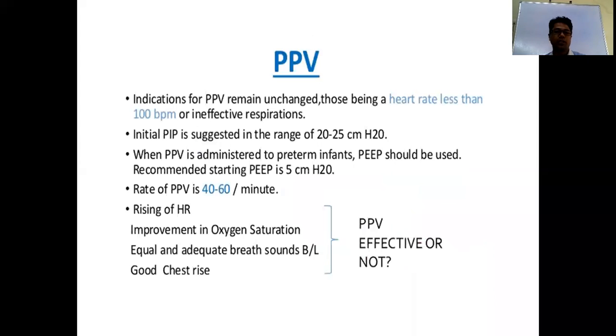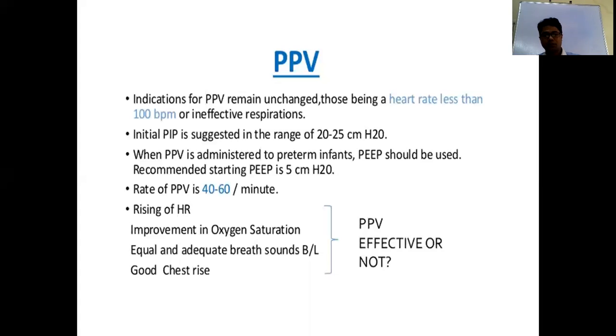So positive pressure indications: when there is apnea, or ineffective respiration, or heart rate less than 100 per minute, you have to give positive pressure ventilations. The initial PPV pressure required is 40 centimeter water. Subsequent breaths require 20 to 25 centimeter.